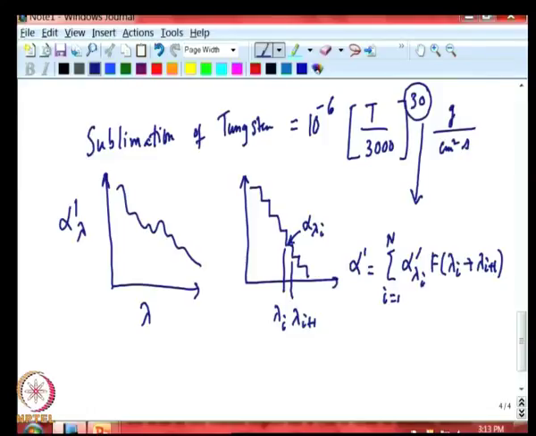For the same material, we know that alpha prime lambda is equal to epsilon prime lambda by Kirchhoff law. The same material, you can calculate the emissivity, total emissivity, again as sum over i equals 1 to n.